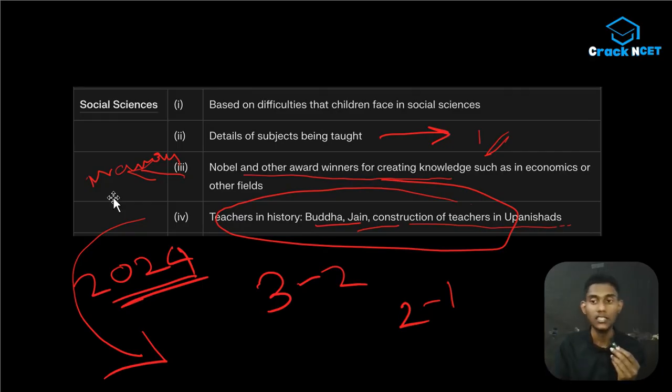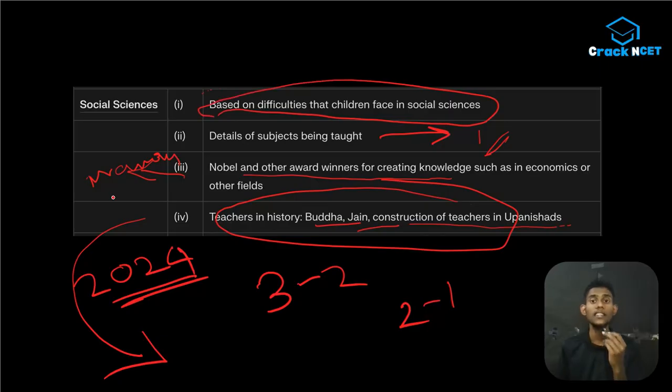The question can be asked in which class it's introduced according to the Indian curriculum. This is a very important question, and this kind of question can come. And this is similar to the math thing: based on difficulties that children face in social sciences, it's exactly like the math topic, you have to understand what problems students face when they are learning social sciences.